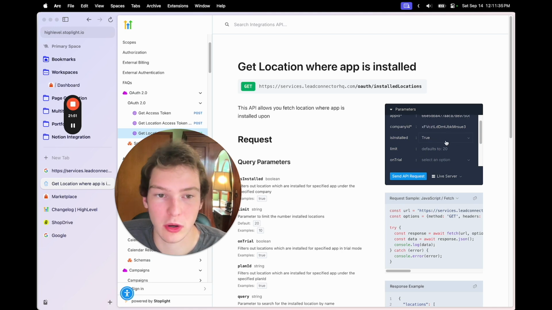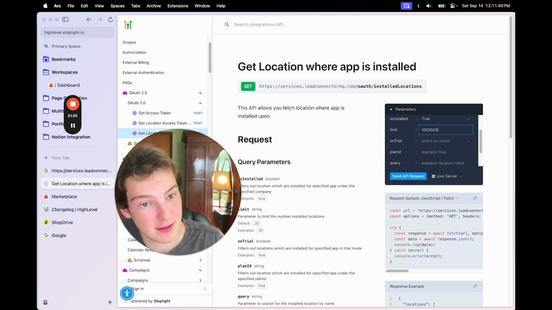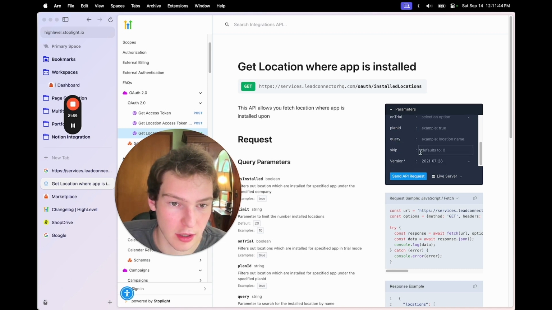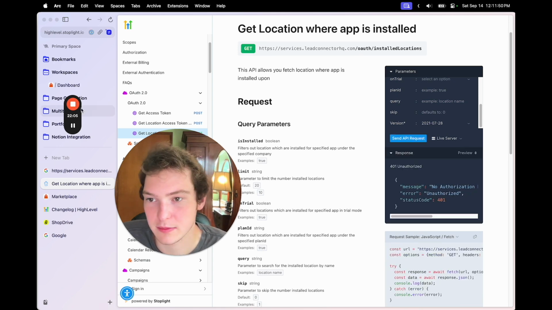Is installed: we're looking for locations where is installed is true. The limit, I'm going to put it as that. And then on trial, you should be able to leave all of this stuff blank. Let's see. All right, hang on.